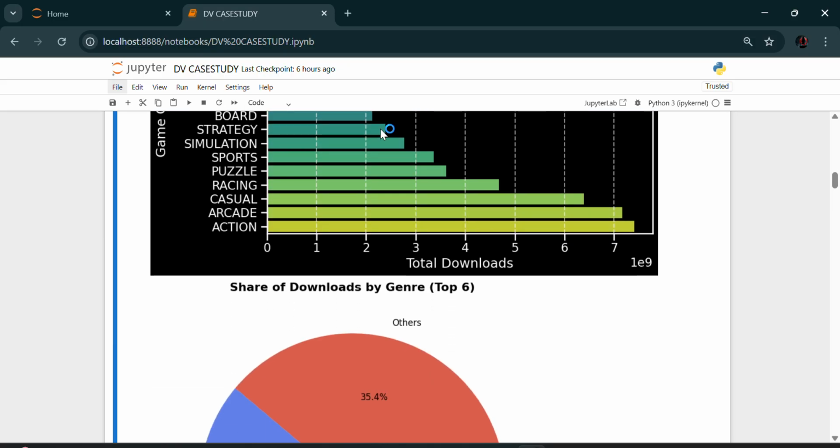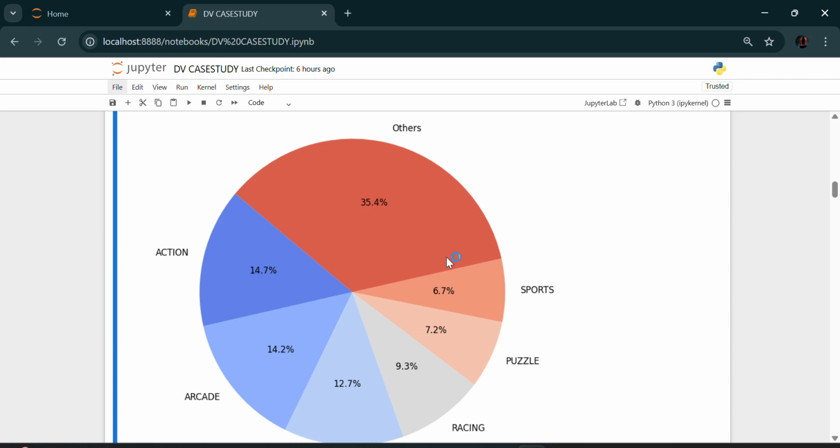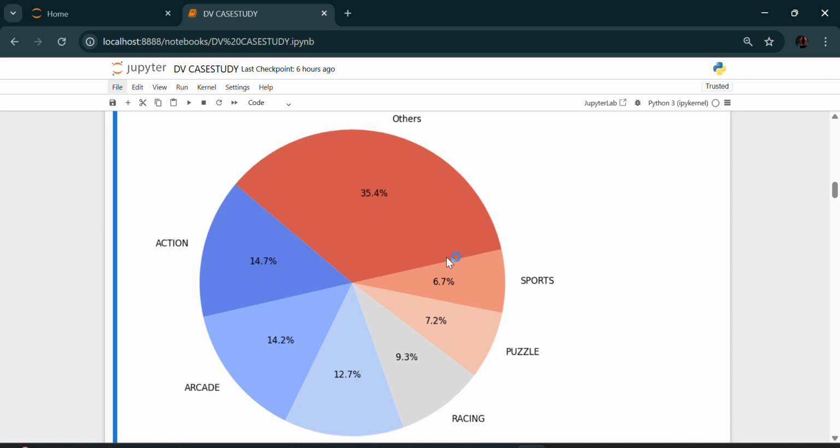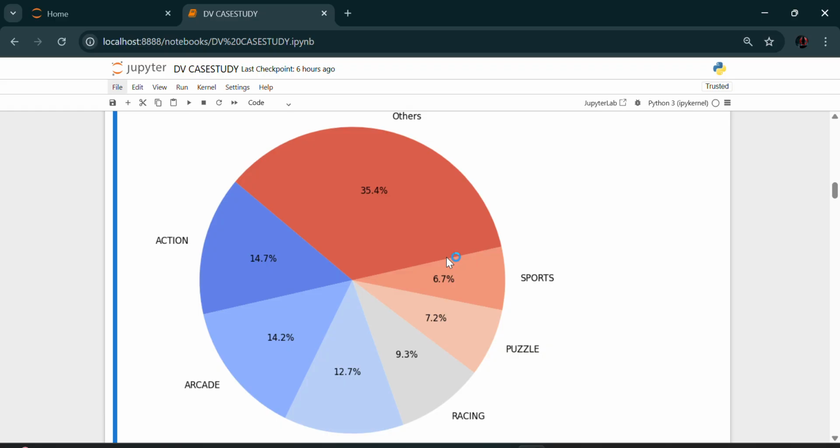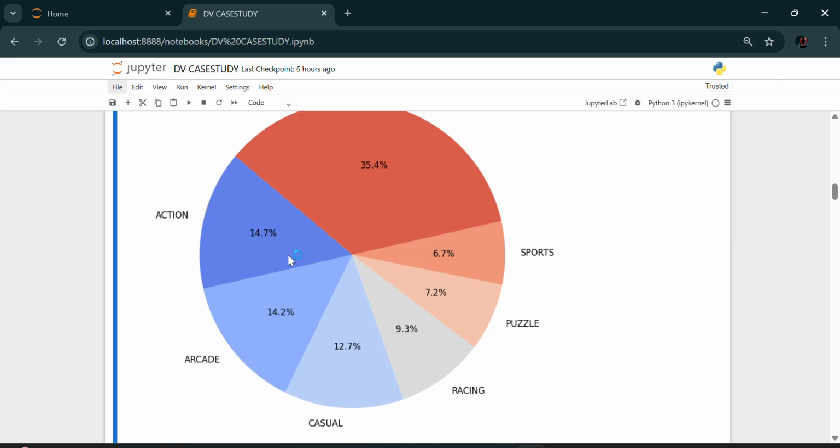Going to the pie chart. Pie charts are great for showing relative market share, and they help us quickly understand which genre dominates compared to others. The pie chart confirms the domination of a few genres. Action and casual together take up a large portion of the market, while most other genres contribute much smaller shares.